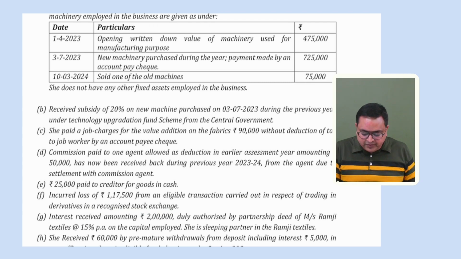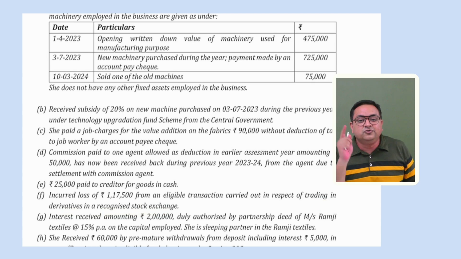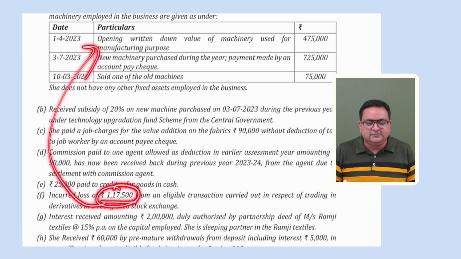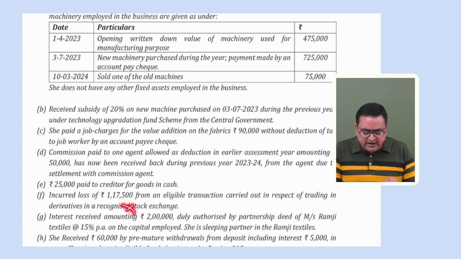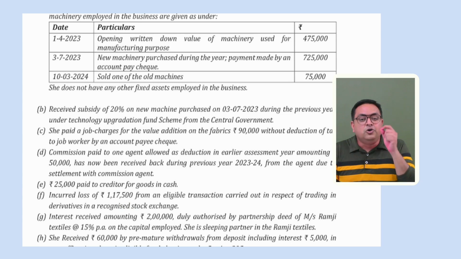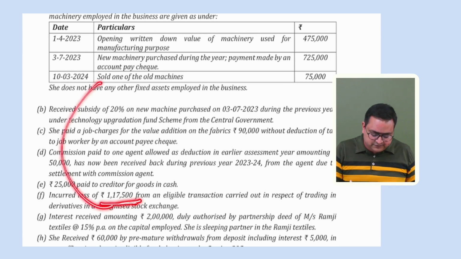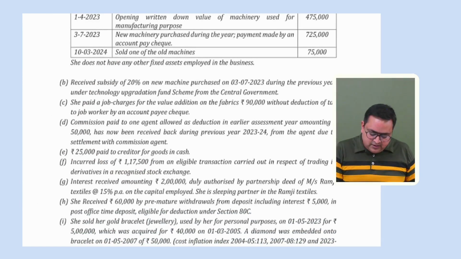I'm again repeating, trading in derivatives in a recognized stock exchange is not treated as a speculative activity. So it will be considered as a normal business activity. So here we have a loss, and this loss can be set off from this business. Because this is not speculative, this is a normal non-speculative business loss, you can set it off. Okay, so here is the point of set off also.